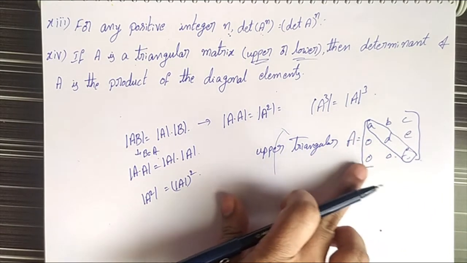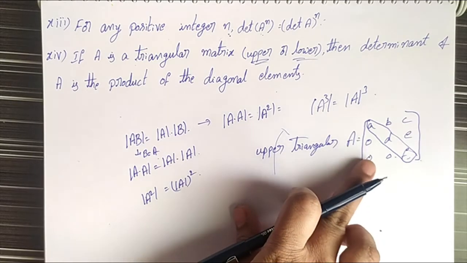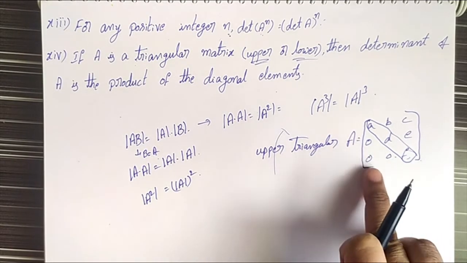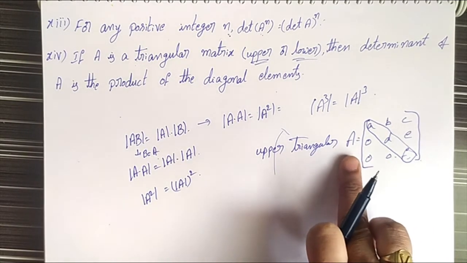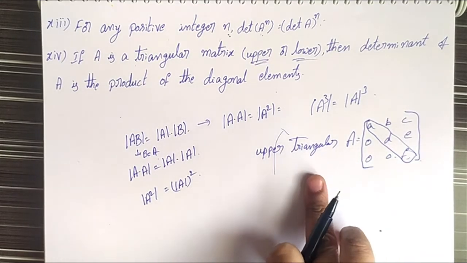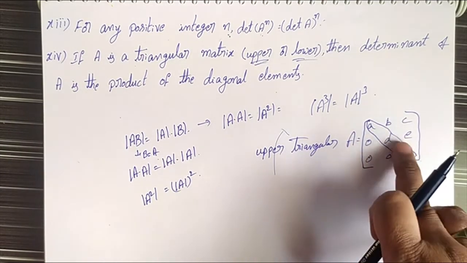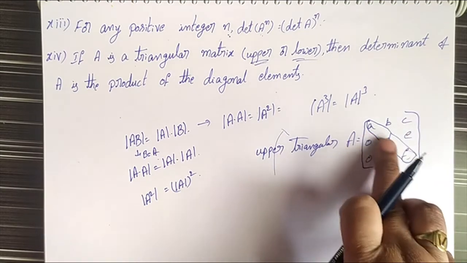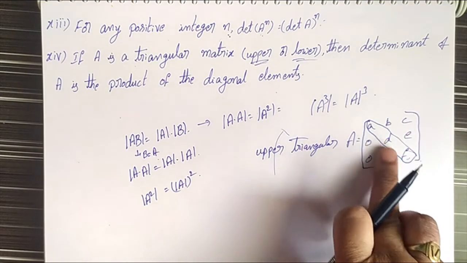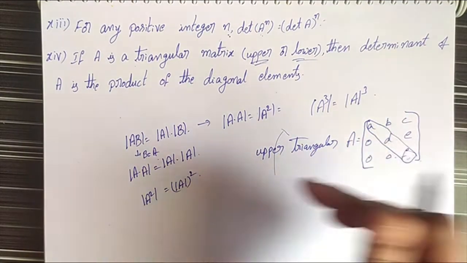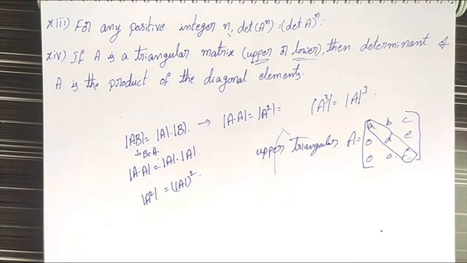The elements below the principal diagonal are all zero. Then that matrix is called upper triangular. If the elements above the principal diagonal are zero, then that matrix is called lower triangular.